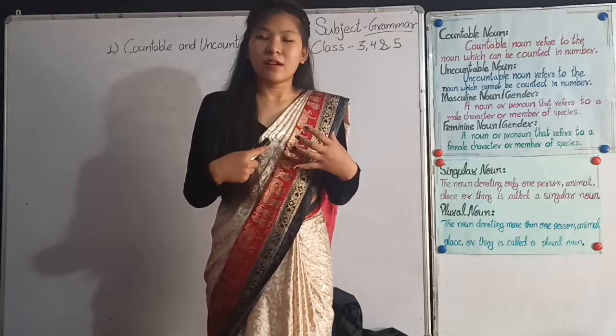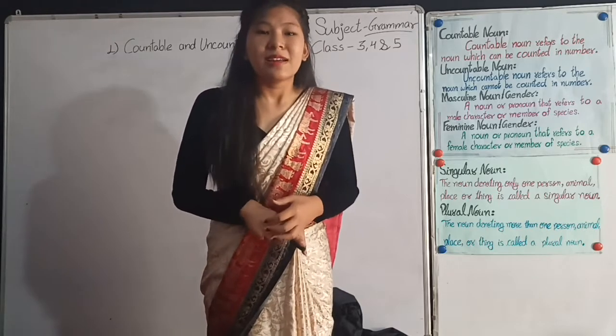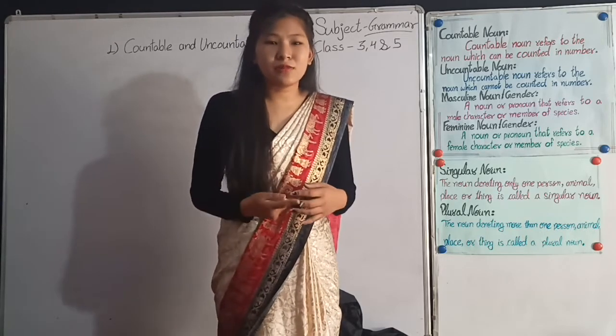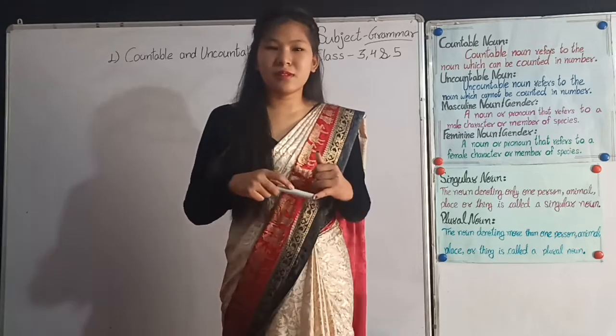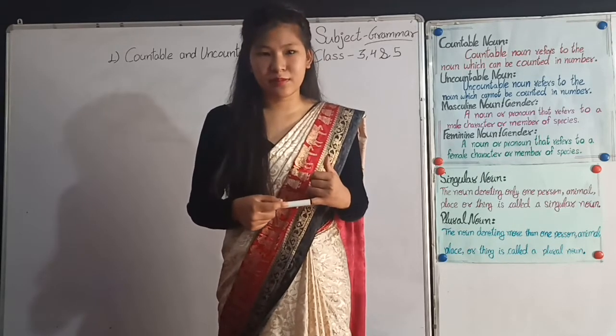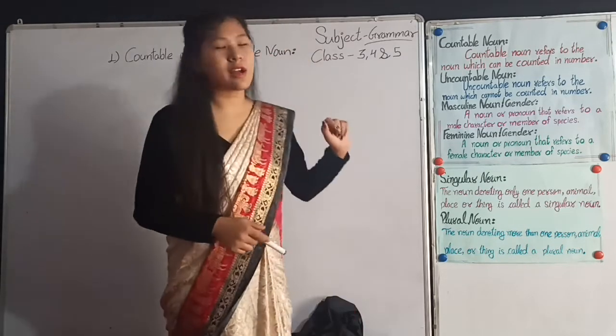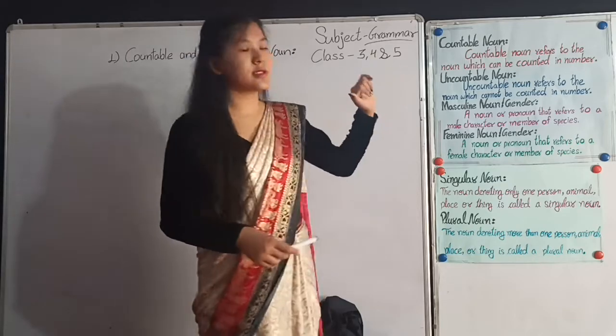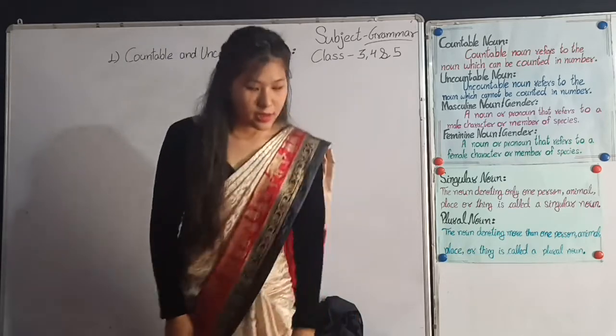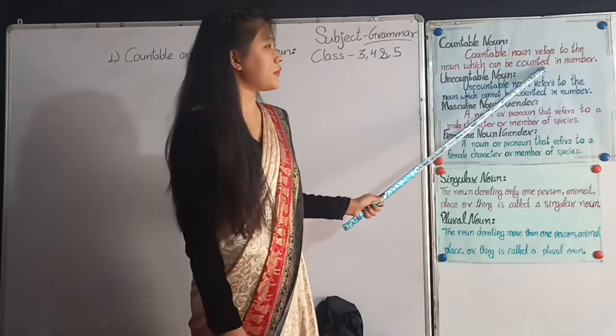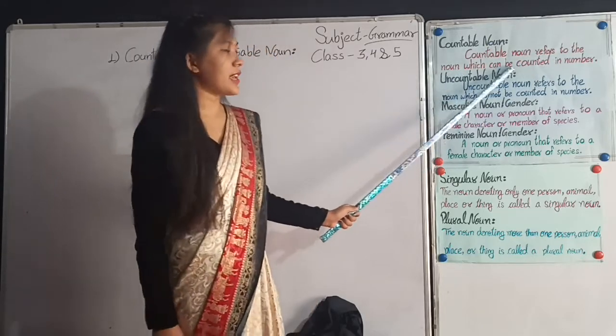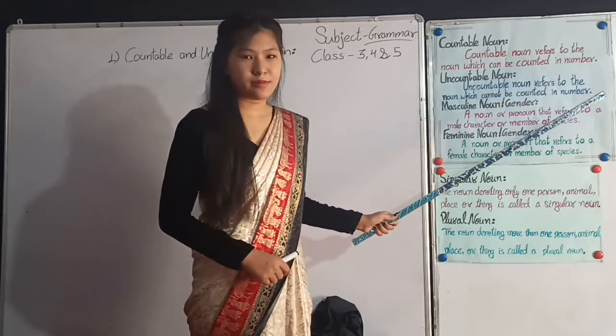Countable noun is a noun that we count, a noun that is counted in number. So here is the definition of a countable noun. Let's look into the chart. Countable noun refers to the noun which can be counted in number.